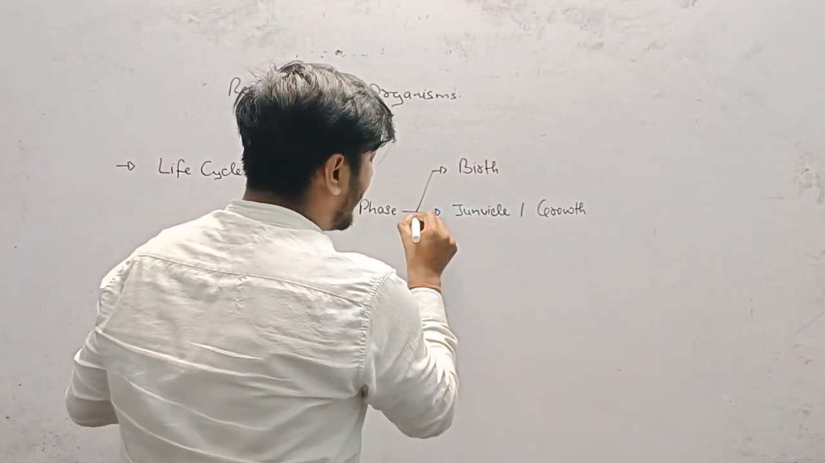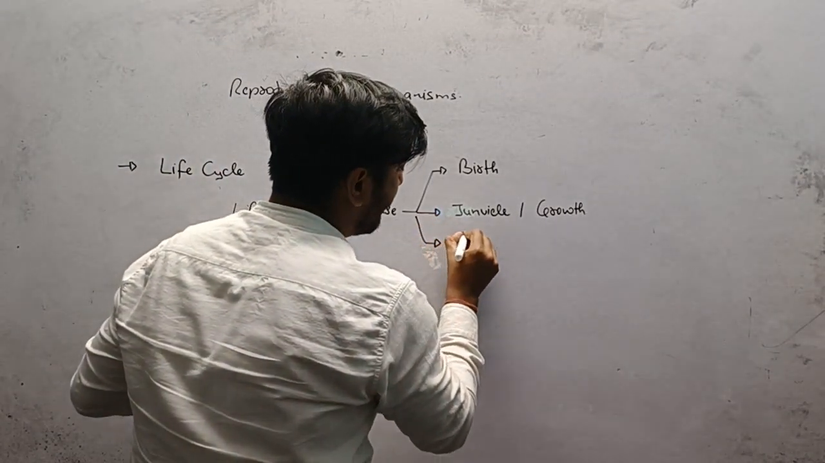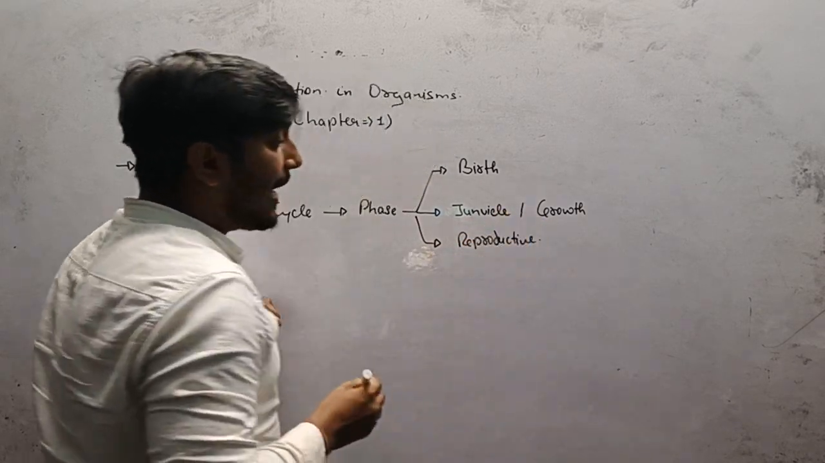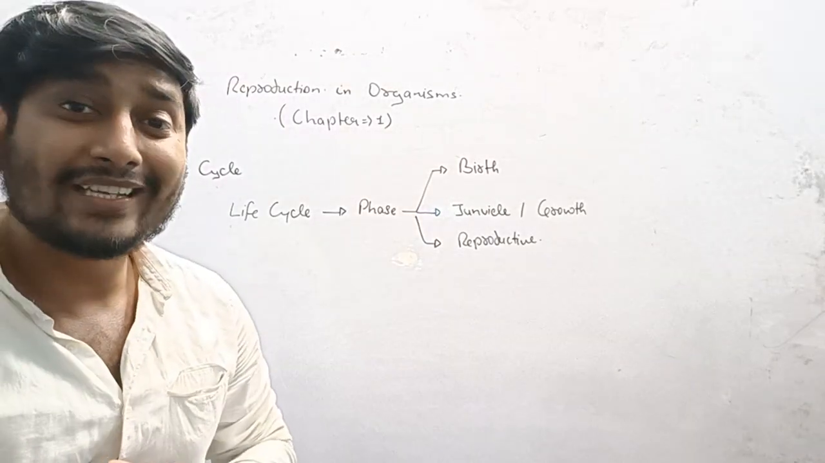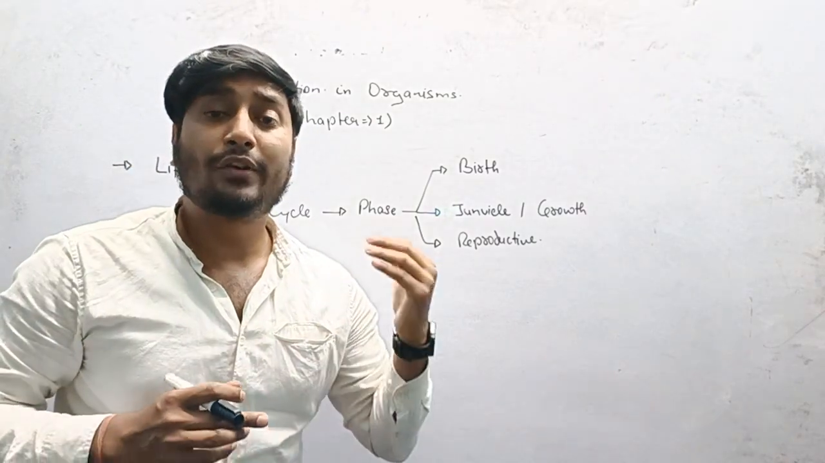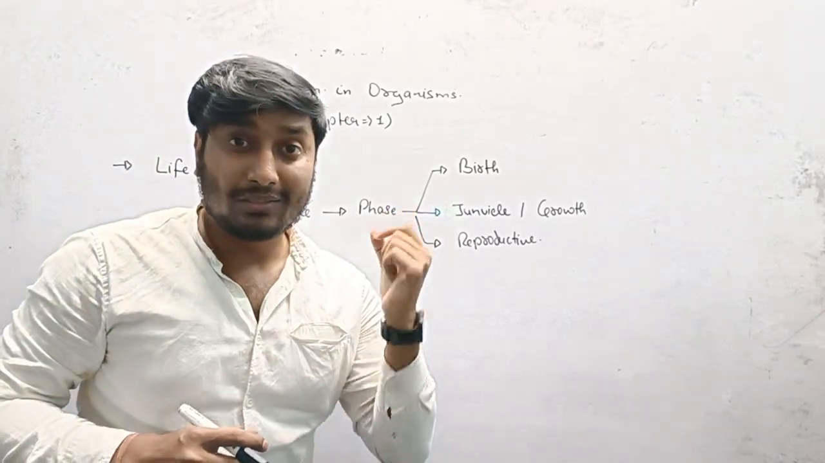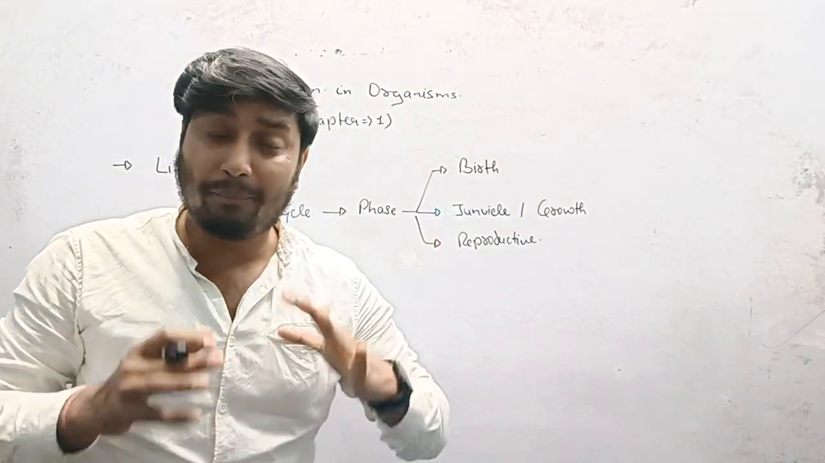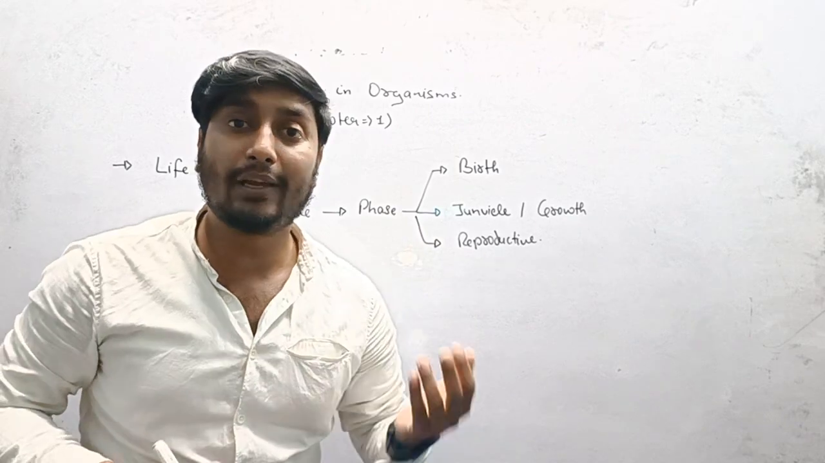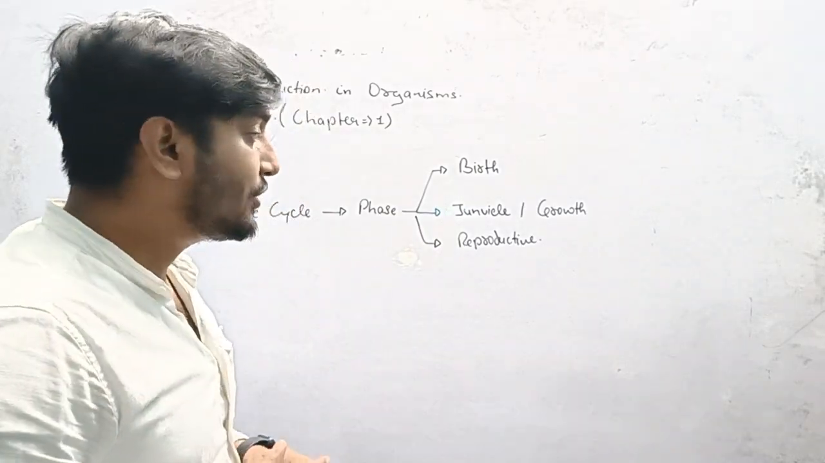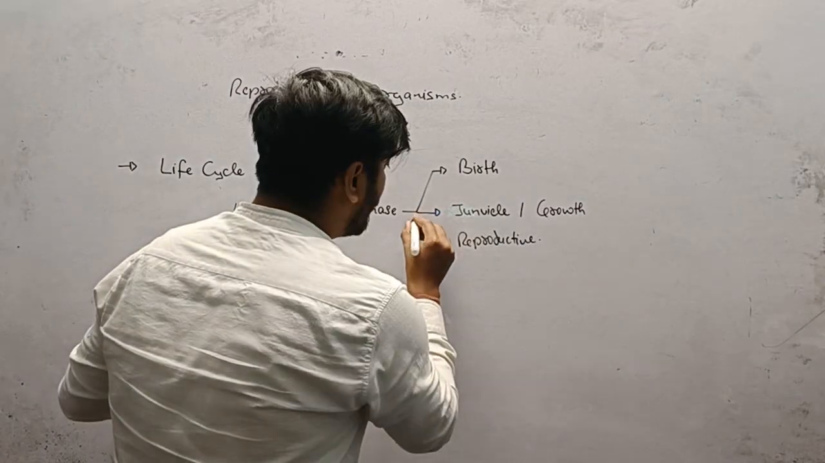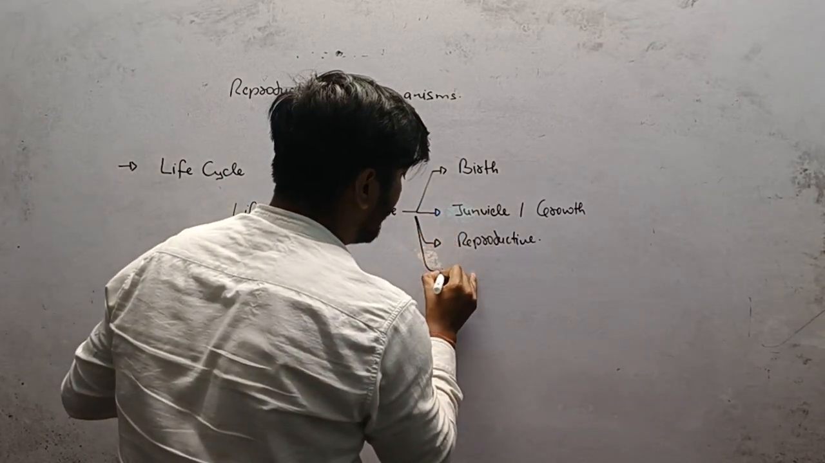The third phase is known as the reproductive phase. In this phase, there is a process which helps in the continuity of generation to generation. It means the process occurs in the organism to maintain the continuity of the species on the earth, right? So reproduction is the third phase of the organism.